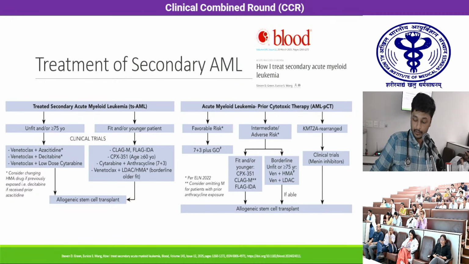The common link between all of this treatment is that whatever way you use, whether azacitidine, venetoclax, or intensive chemotherapy, the final common thing has to be an allogeneic stem cell transplant, provided, of course, that the patient has a donor and the logistic requirements are met.